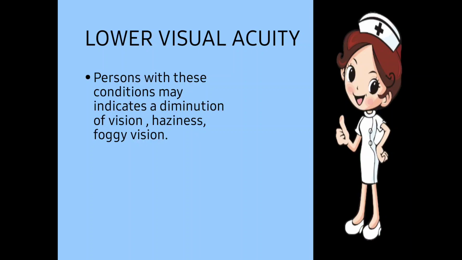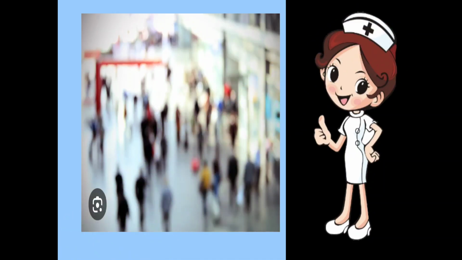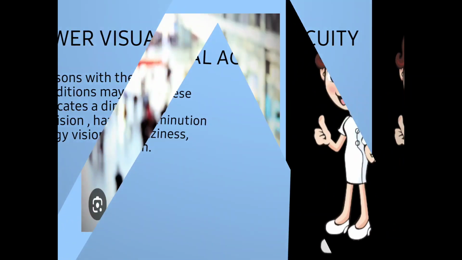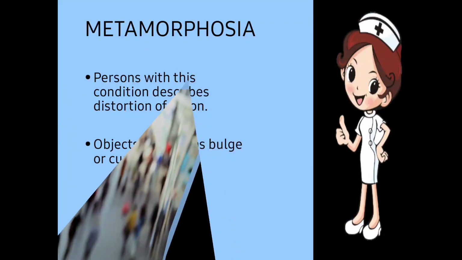Sometimes he can see and sometimes he cannot see, because he perceives the image as hazy, with diminished vision. The image will look to the patient like this, foggy, hazy and blurry. This comes under low visual acuity. Everything is seen but everything is blurred.